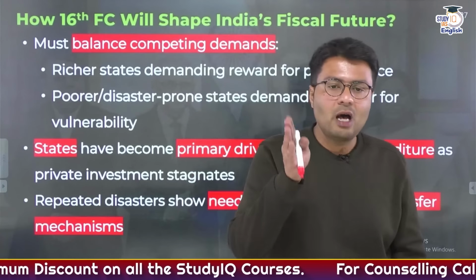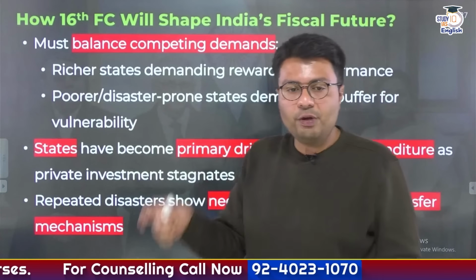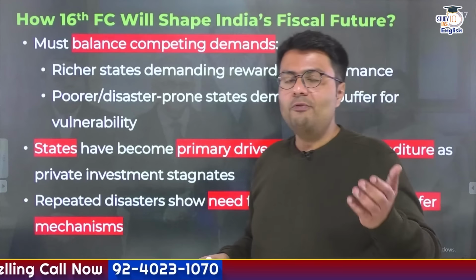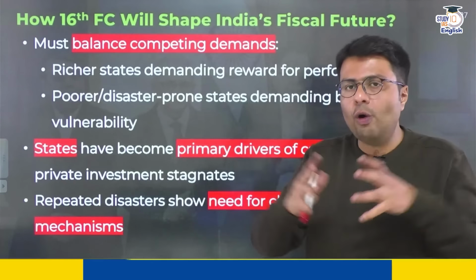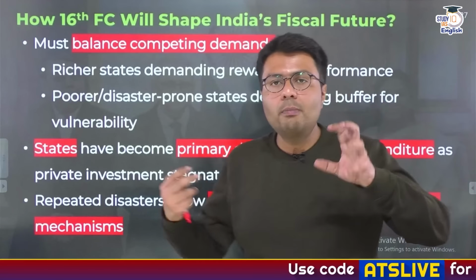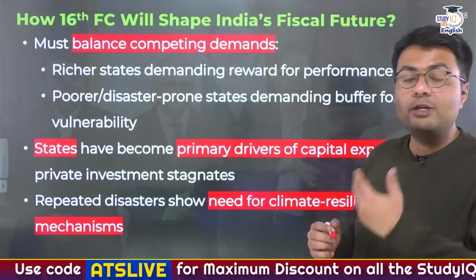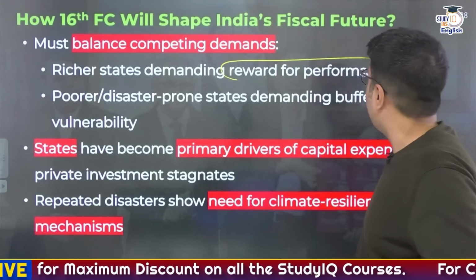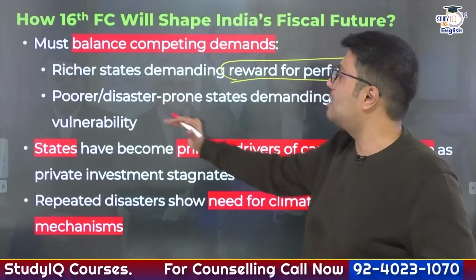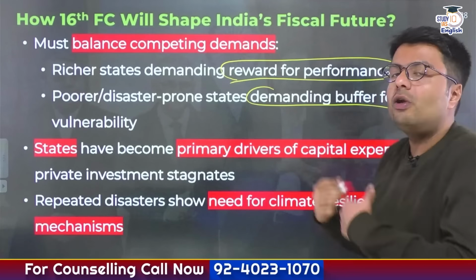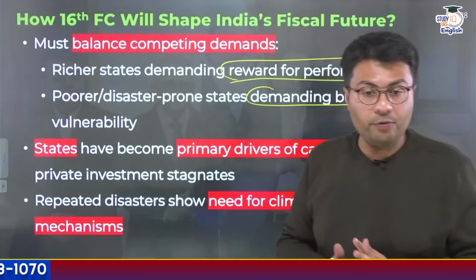So let us summarize how the 16th Finance Commission in future will shape India's fiscal future. Now you need to understand, obviously, when the Finance Commission got representation from various state governments, in order to fulfill all of these demands, they will have to balance demands which might be competing with each other. So the Finance Commission needs to ensure that the richer states who are demanding rewards for their performance are provided that, and at the same time they also have to ensure that the poor and disaster prone states who are demanding a buffer for their vulnerability also have a certain kind of mechanism which would compensate them for the same.